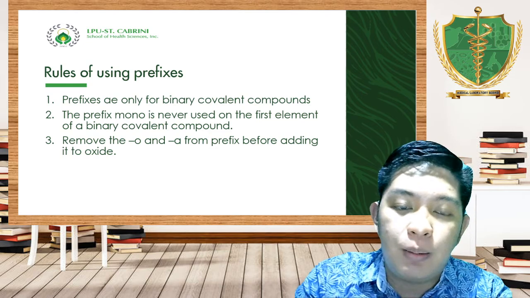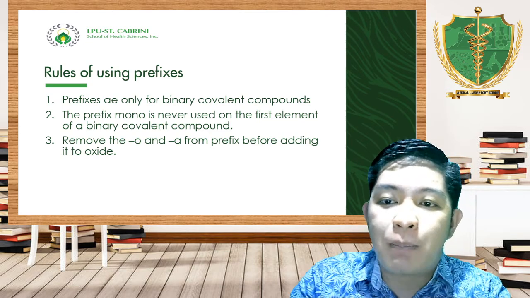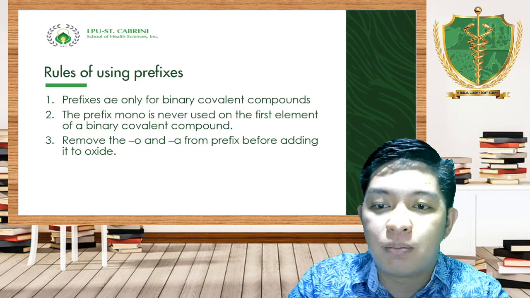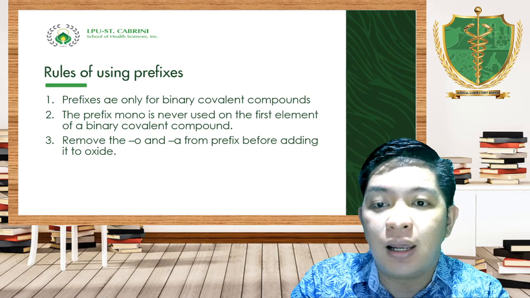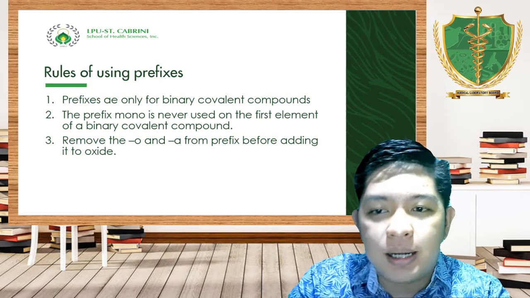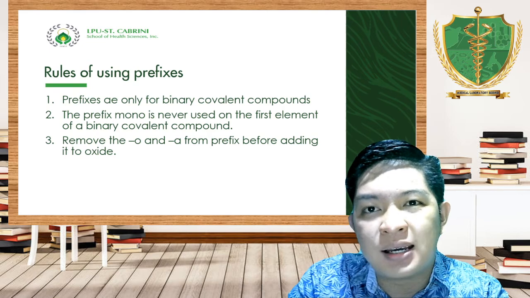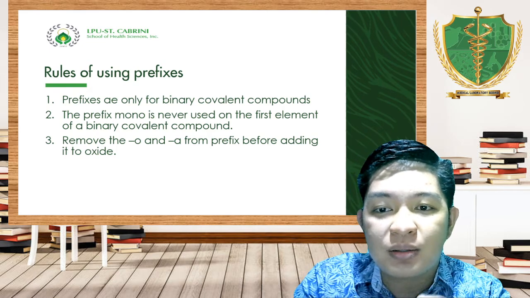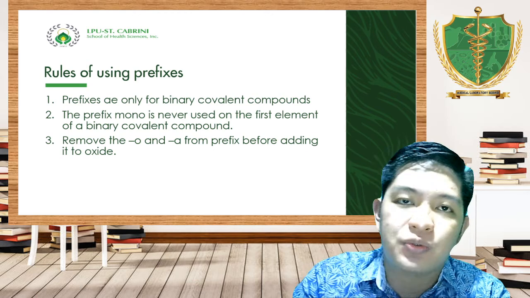Number one, prefixes are only for binary covalent compounds. You cannot use prefix in ionic compounds. Next is the prefix mono is never used as prefix for the first element of a binary covalent compounds.